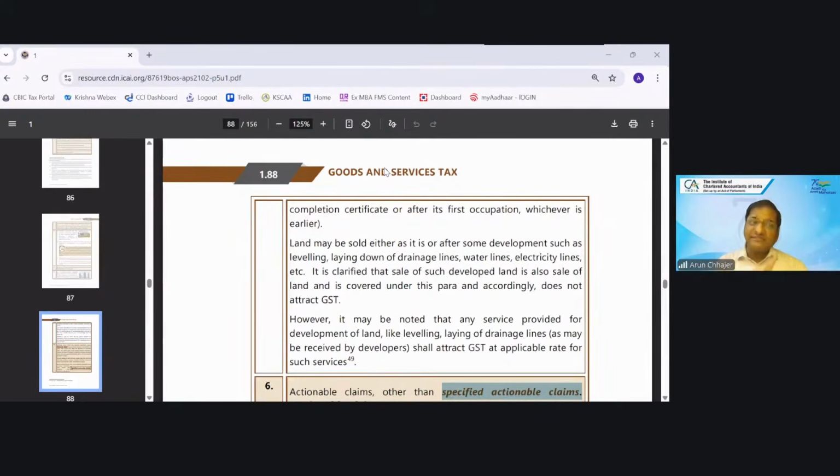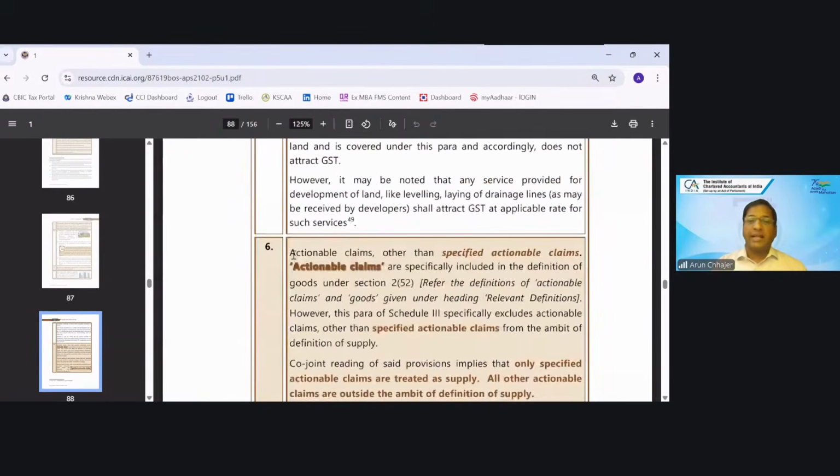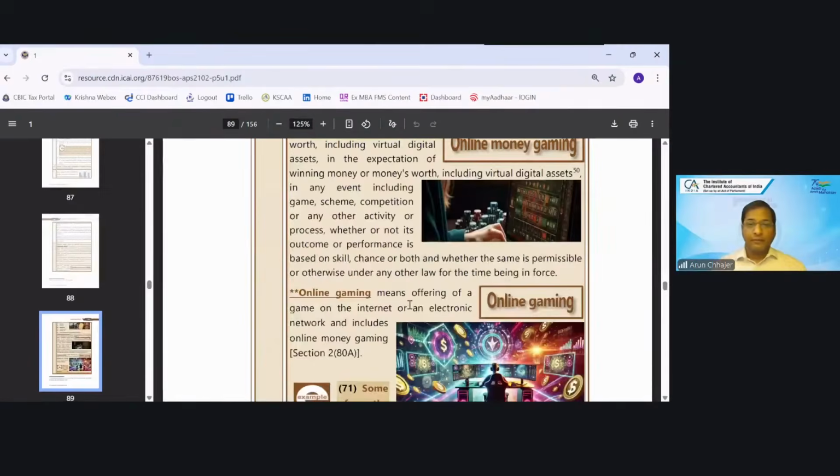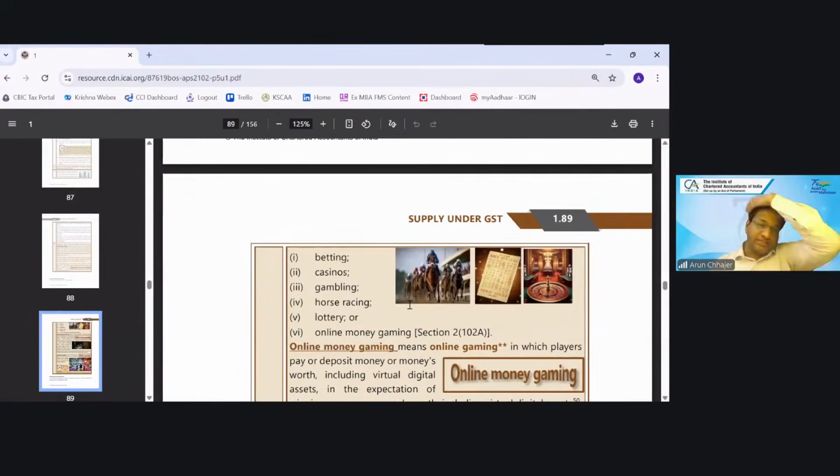So, is a specified actionable claim taxable or not taxable? Taxable. Only actionable claims are not taxable, but they have excluded those other than specified. It means specified actionable claims are taxable in GST. Betting, casino, gambling, horse racing, lottery, online money gaming, etc. And whether online money gaming is goods or service?